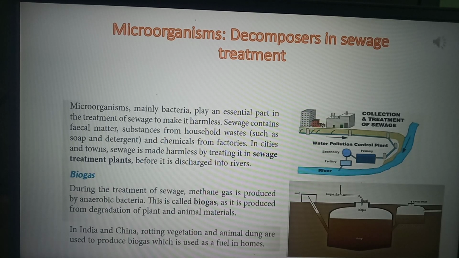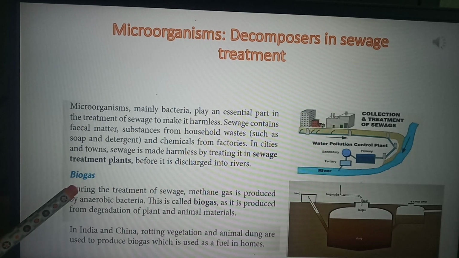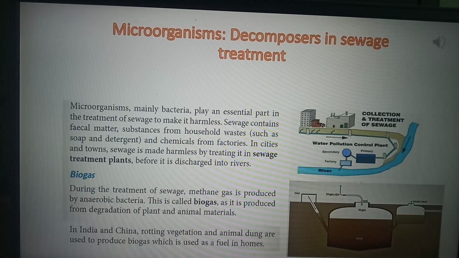Now I will be discussing biogas. What happens during the treatment of sewage? The anaerobic bacteria act on the sewage. When they act on the sewage, methane gas is produced. Which gas is produced? Yes, it is methane gas.